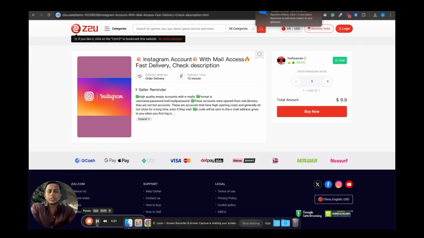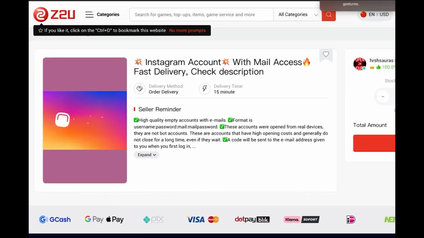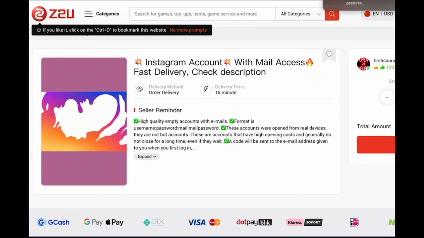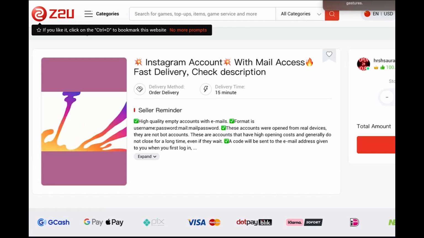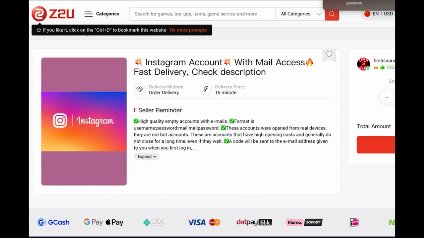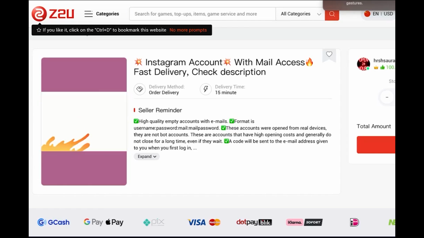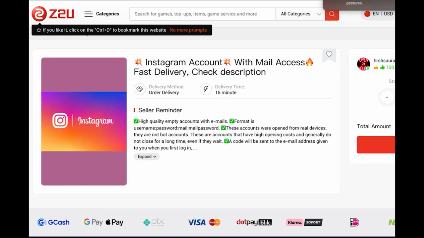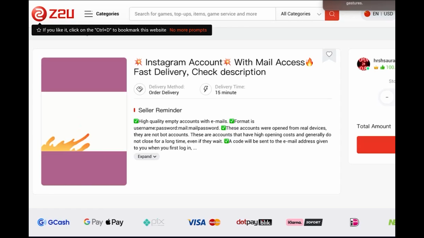And one thing that you should keep in mind is when you're buying these Instagram accounts, these are not going to be aged. Even though a lot of sellers say that these are aged, most of the time these are not aged accounts. These are new accounts that were created 1 week, 2 weeks, or sometimes just 1 or 2 hours ago. So you need to ensure that these accounts have been set up properly. You need to log into these accounts, upload a profile picture, upload some posts, and give it a proper name and everything.